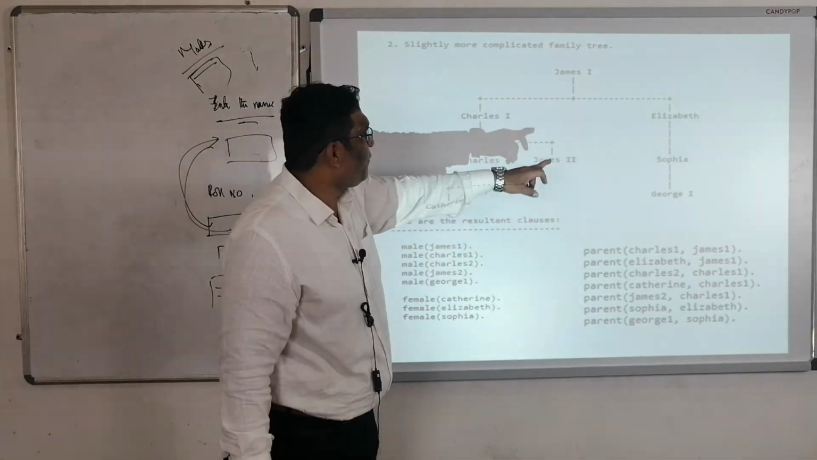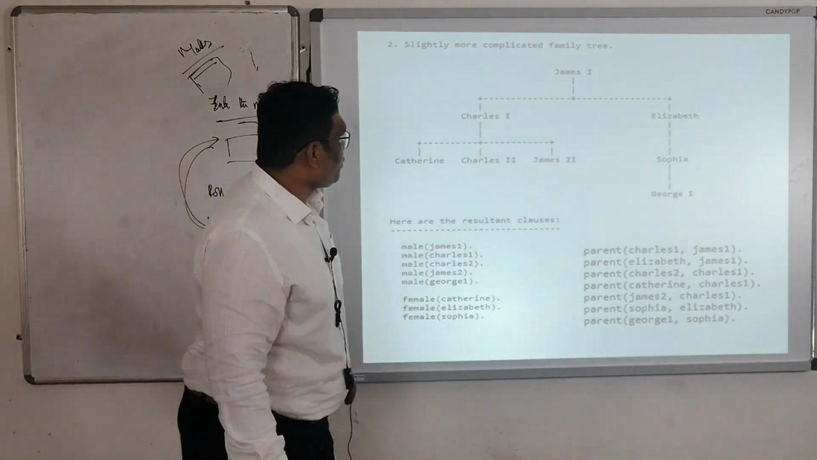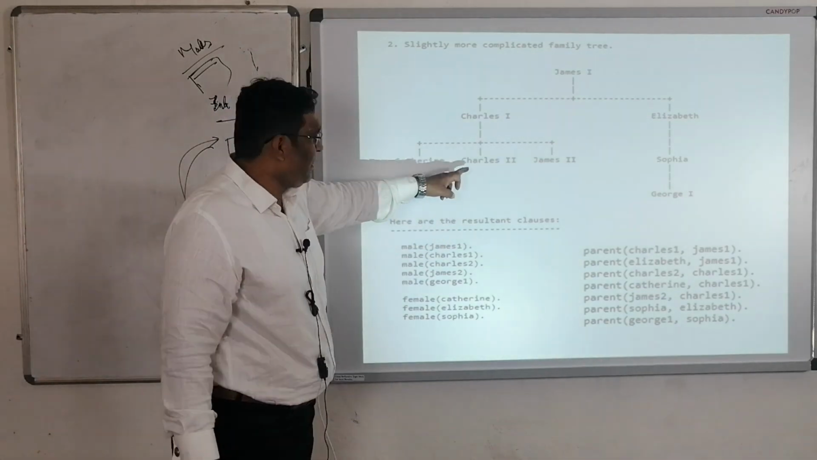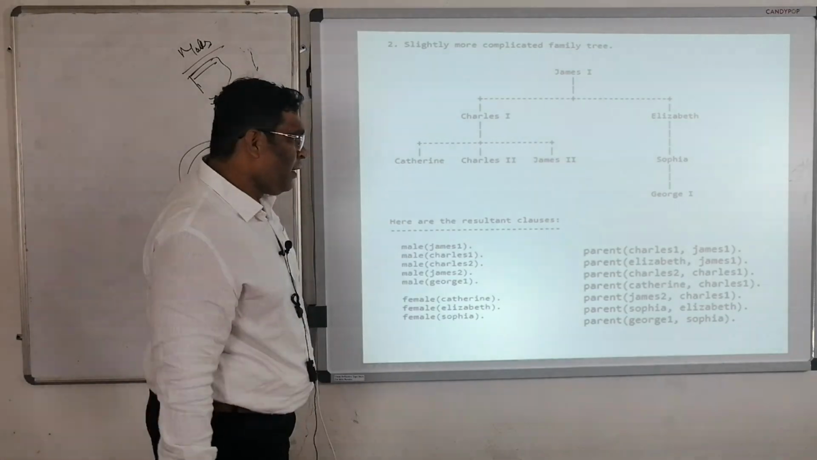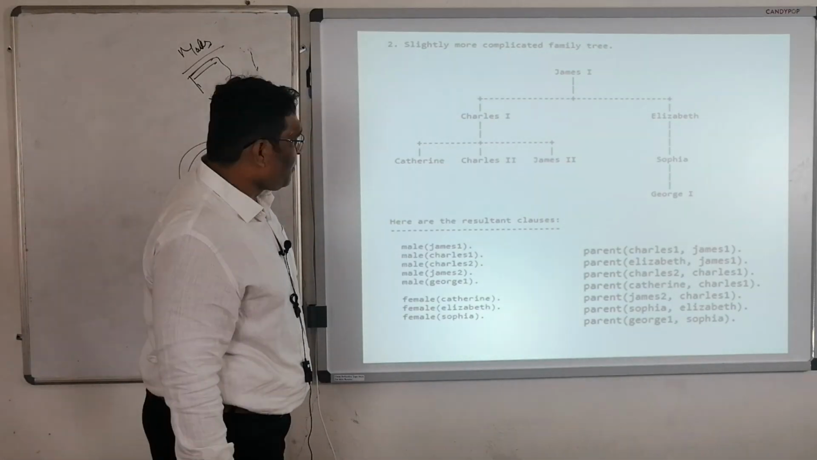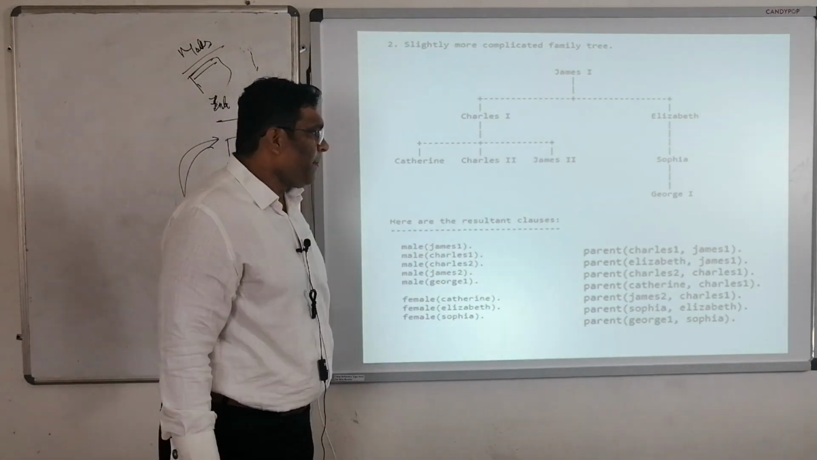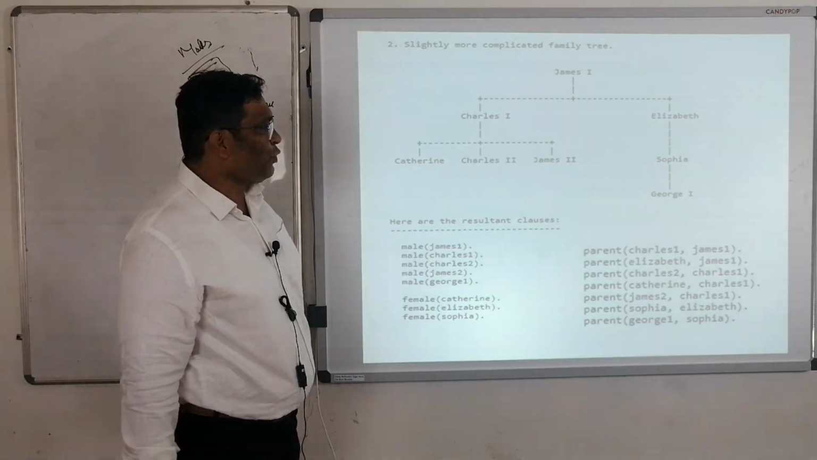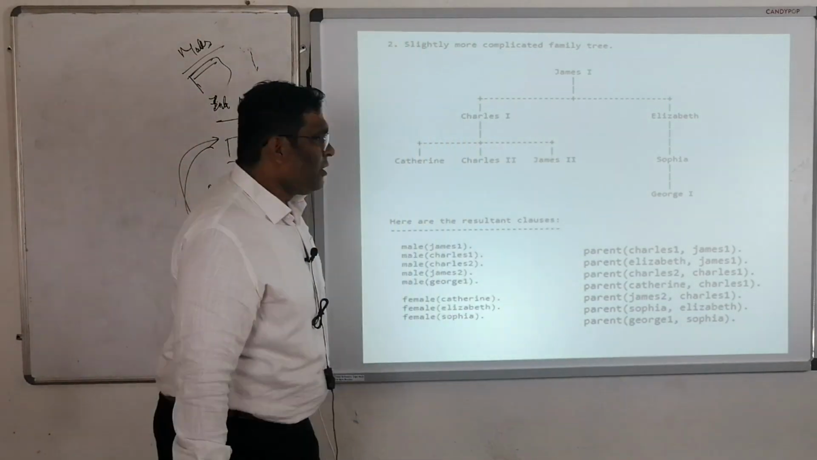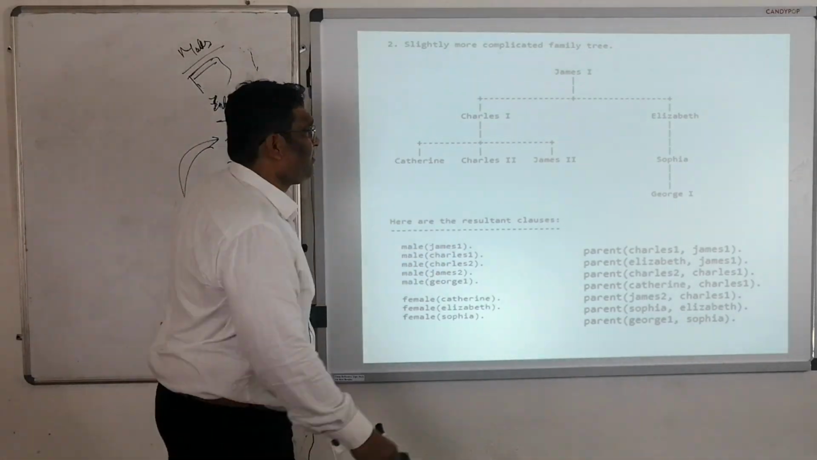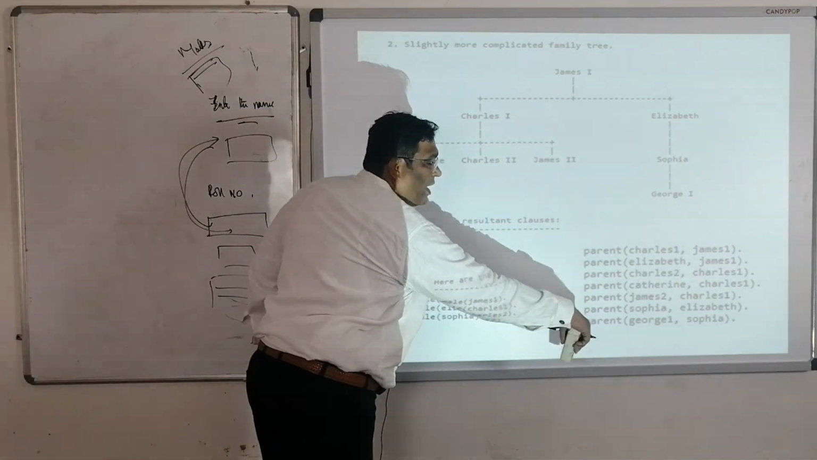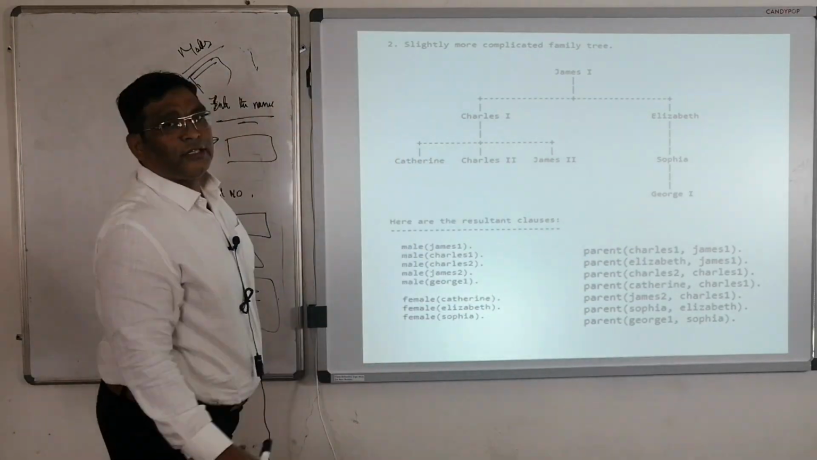James 1 is also the parent of Elizabeth. Yes. Charles 1 is the parent of Charles 2. Yes. Charles 1 is also the parent of Catherine, and also the parent of James 2. Yes. Elizabeth is the parent of Sophia. Yes. Sophia is the parent of George. Yes. This is the knowledge, and these are the answers we get based on it.